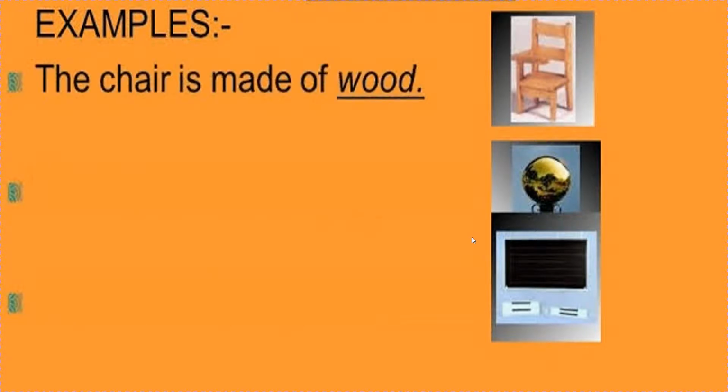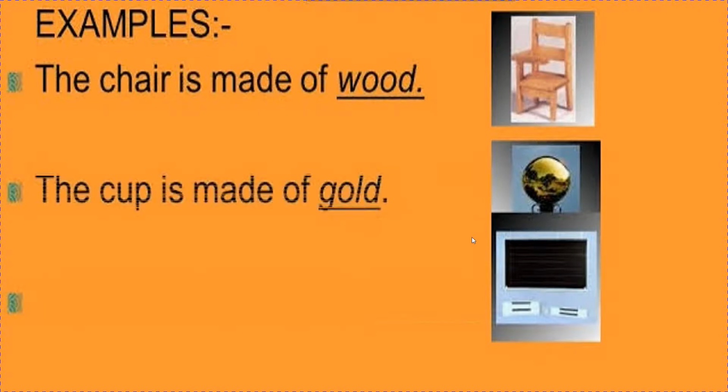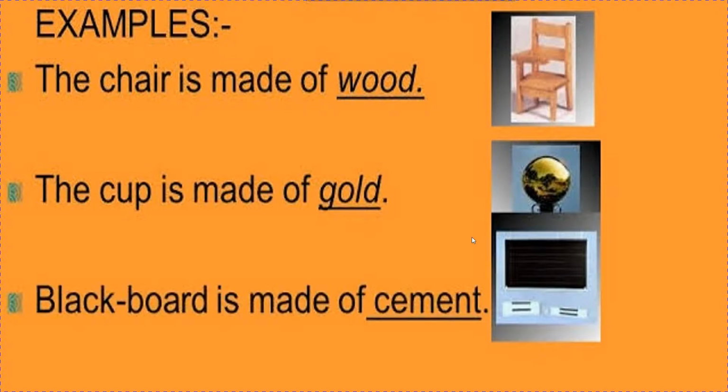Now, we can see a few more examples. Can you see the pictures here, children? The chair is made of wood. Chair is a common noun. And what is it made up of? Wood. So wood will be a material noun. The cup is made of gold. Cup is a common noun. And what is the material noun here? Gold. And the last one is blackboard is made of cement. Again, blackboard is a common noun. And cement will become a material noun.